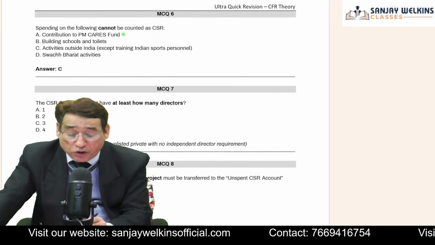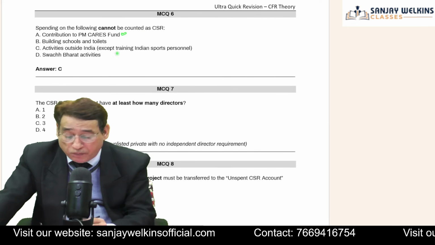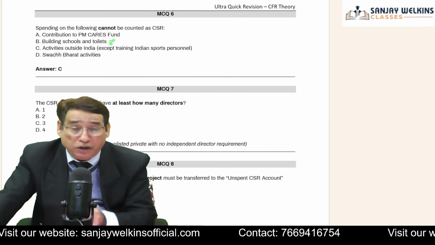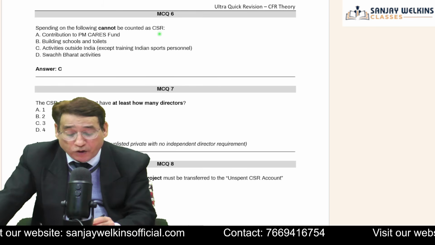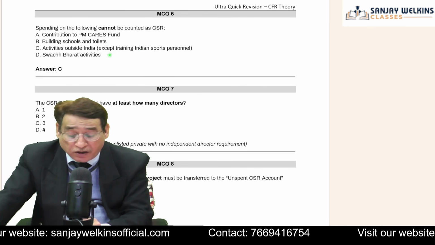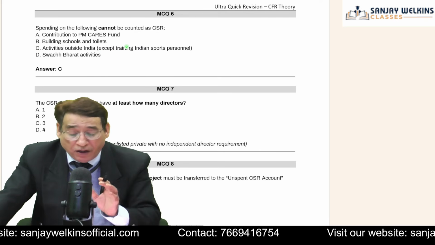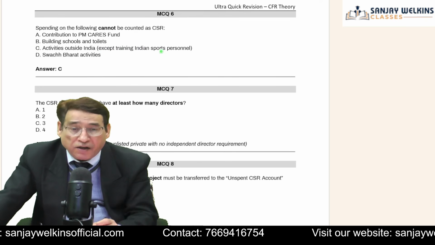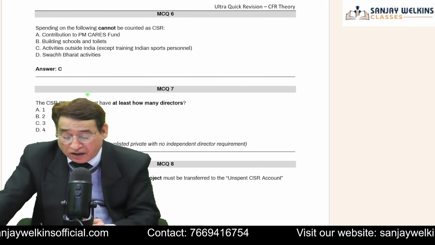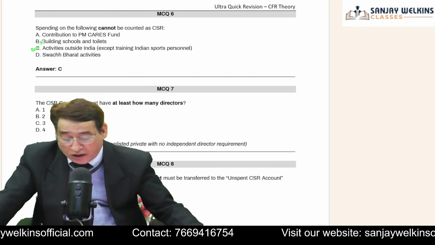Contribution to the Prime Minister's Cares Fund is very much a CSR activity. Building schools and toilets is also very much a part of CSR activity. Swachh Bharat activity is also a part, but activities outside India cannot be treated as CSR activity. So your answer will be C.